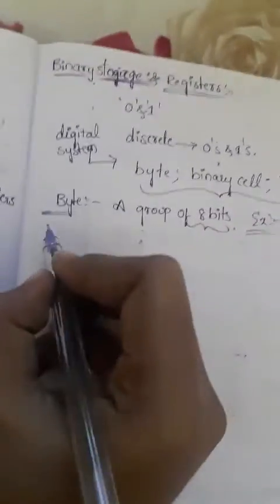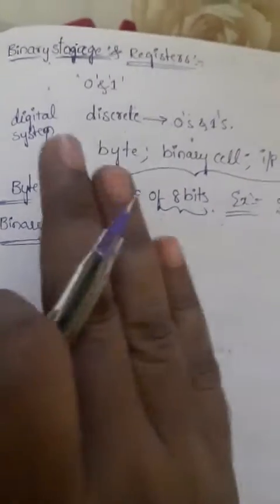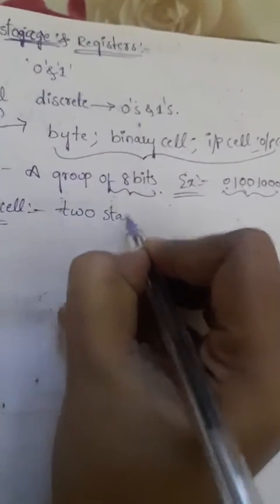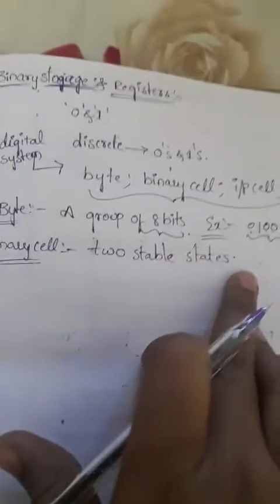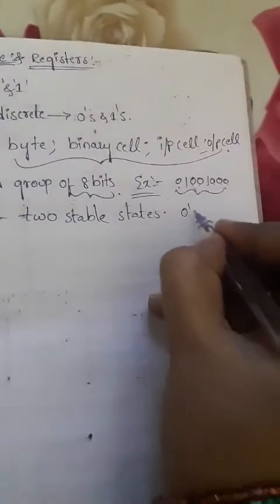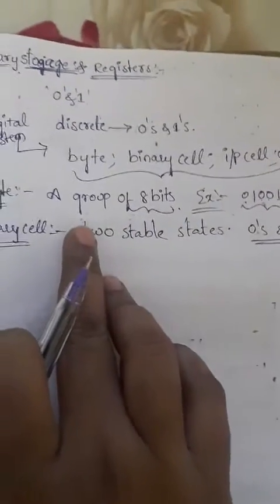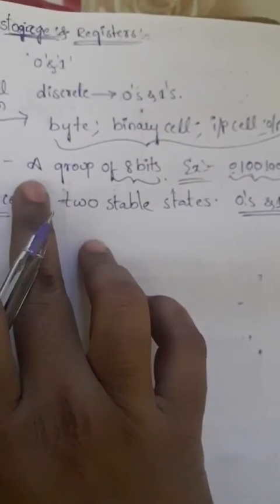The second one is the binary cell. A binary cell is a device that possesses two stable states. Those two stable states are zeros and ones. A device that possesses two stable states we call a binary cell, and it also has a 1-bit memory unit.